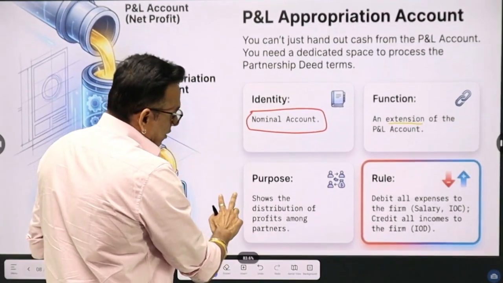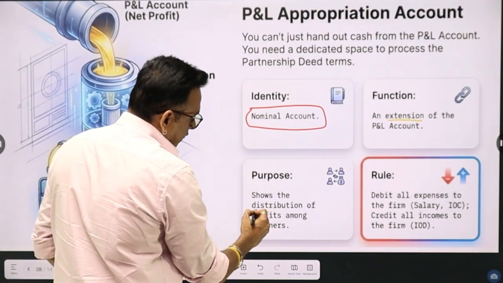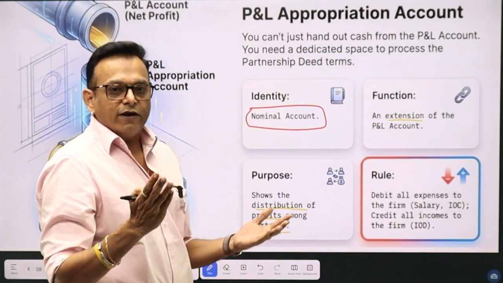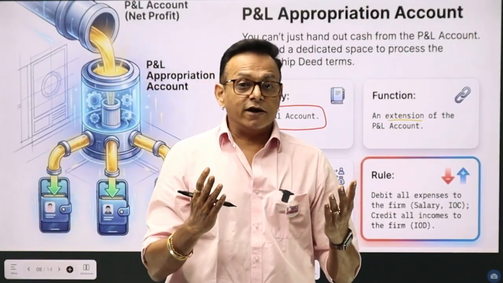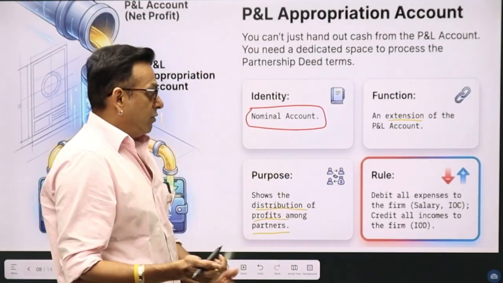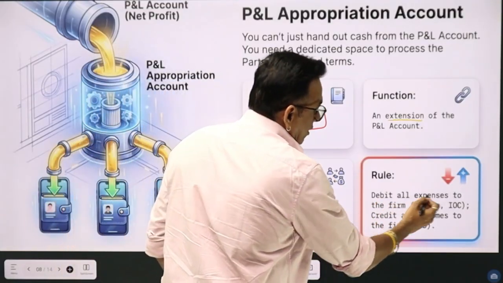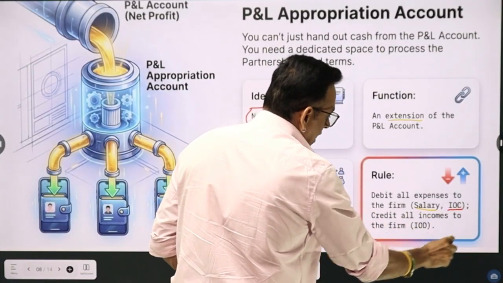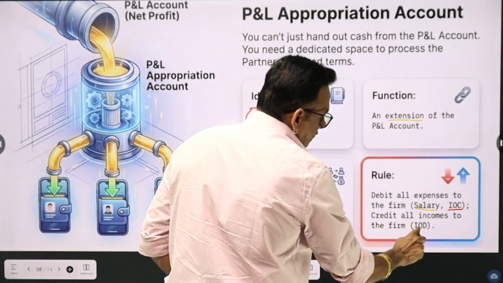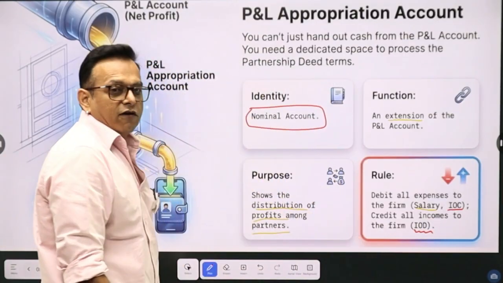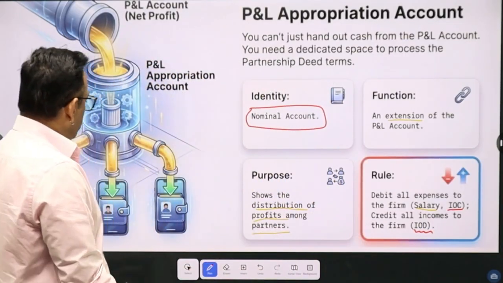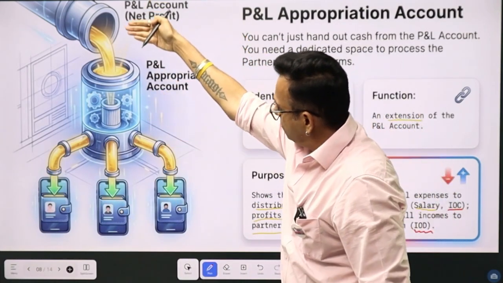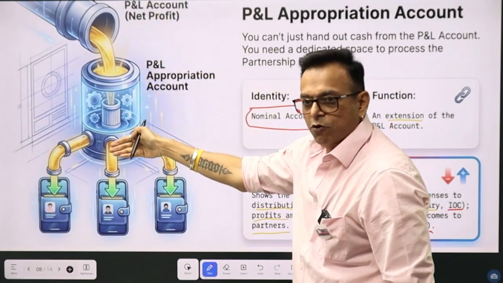It shows distribution of profits amongst the partners, in what ratio? In profit sharing ratio. What if nothing is mentioned? Then it will be distributed equally. And the rule: debit all expenses to the firm, which are salary and IOC, interest on capital, and credit all income to the firm, like IOD, interest on drawings. You can see the flow: from the P&L account, net profit goes to the profit and loss appropriation account.